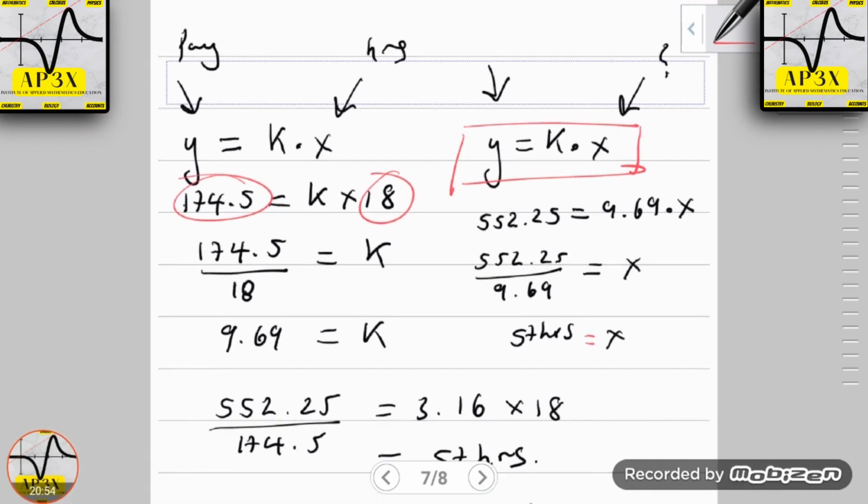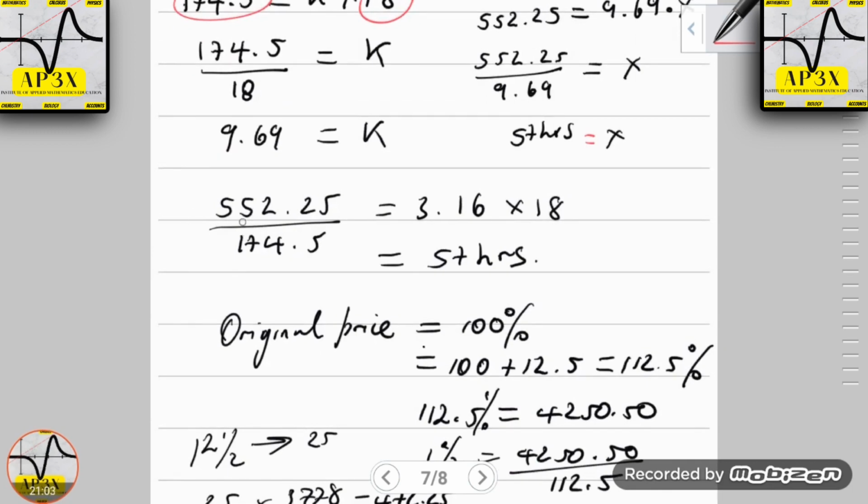Now, lots of students didn't approach the question this way. I think they intuitively approached the question by simply dividing, say here, 552.25 by the current pay. They wanted to know how many times the current pay could go into the desired pay, and by doing that they would have attained a result here of 3.616.